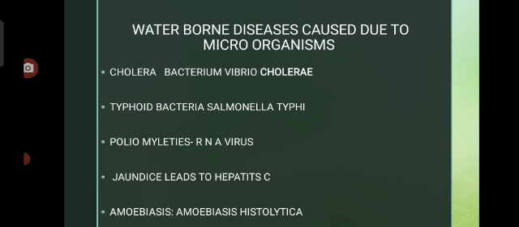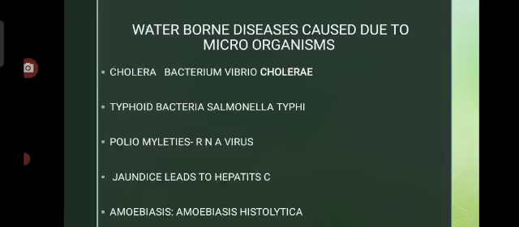Next, we will be studying in detail about each aspect. First one is waterborne disease caused due to microorganisms. First one is cholera. You know about cholera. In the 19th century, it was a great pandemic because of this cholera. It was caused by the bacterium Vibrio cholerae. The carrying agent is the housefly.